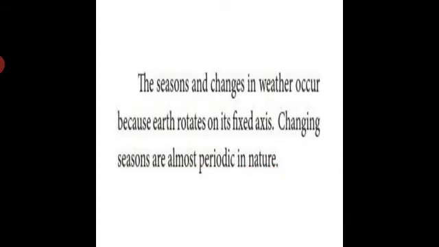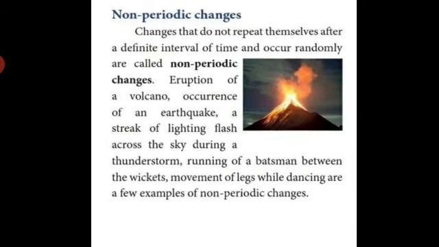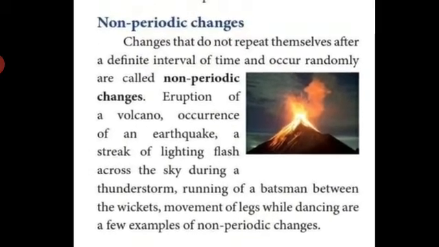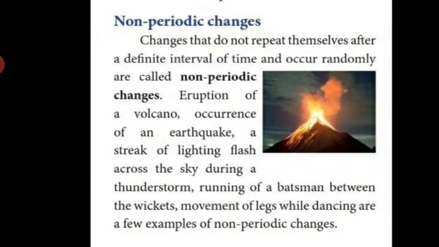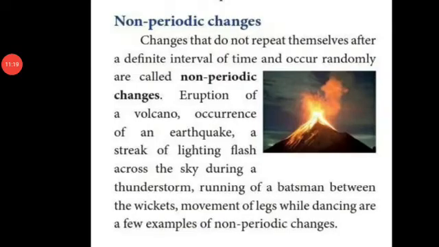Okay students, till now we discussed periodic change. Now we are going to discuss non-periodic changes, things in nature occurring at a non-definite time.